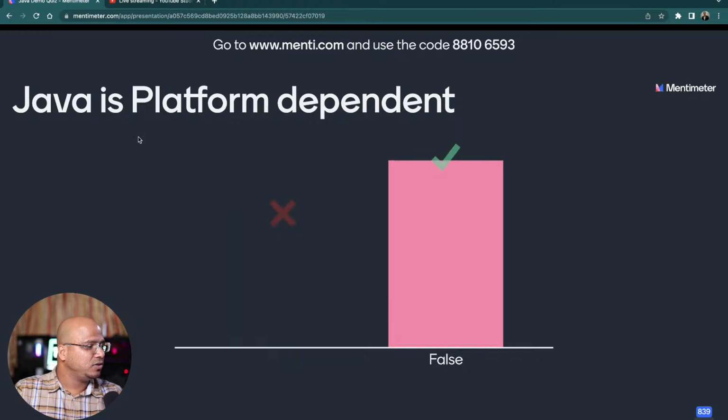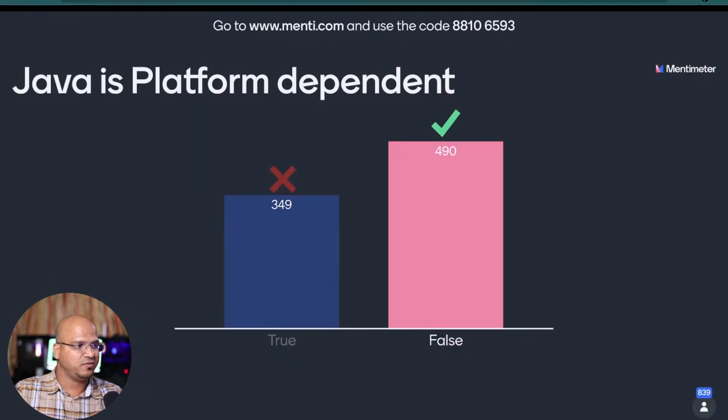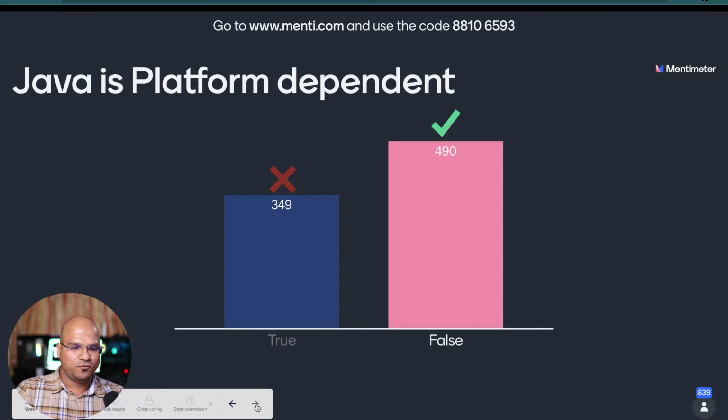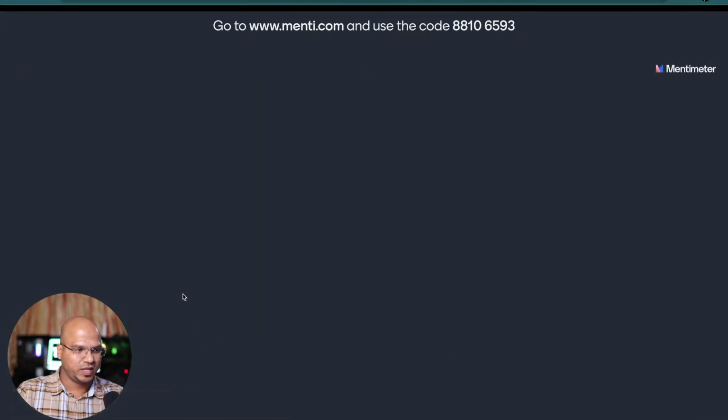Okay, and let's see the right answer here, everyone. And majority of you are saying false, and that is correct. So maybe some people got confused with that term. Java is platform dependent. You can see there's no independent there. And we did that on purpose. So that's false, right? Java is not platform dependent, it is independent. Cool. Let's go for the next question, which is coming on your screen, and let's do it quickly.